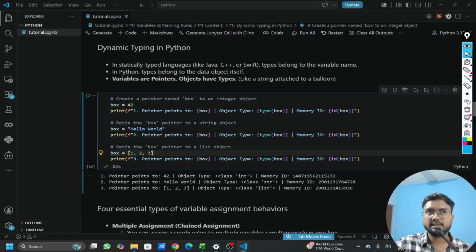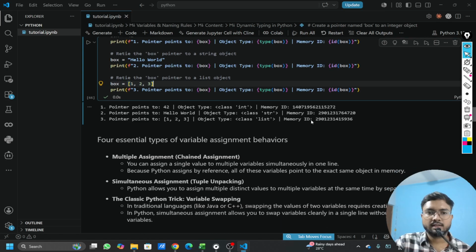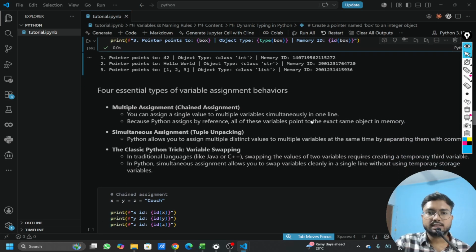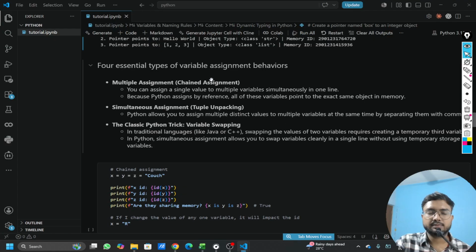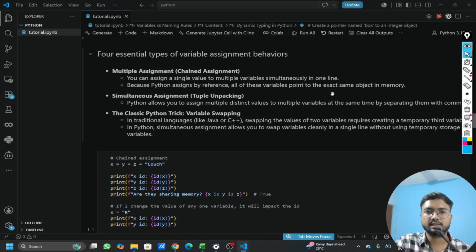It's not like we are just writing the values into the variables, but we are writing the values into the CPU, and that is again allocated into a certain memory ID, and that memory ID we are connecting to the variable. Hope it's clear now. Now coming to the three types of variable behaviors we will see today, and in my next video I will try to cover the other one that is a bit complex, so that's why I've not covered it here.